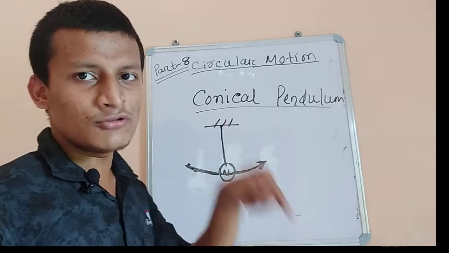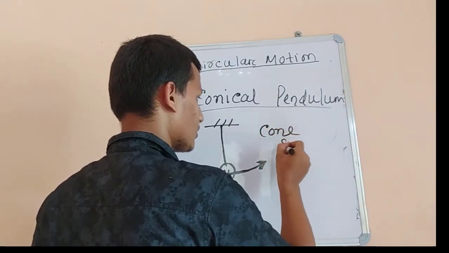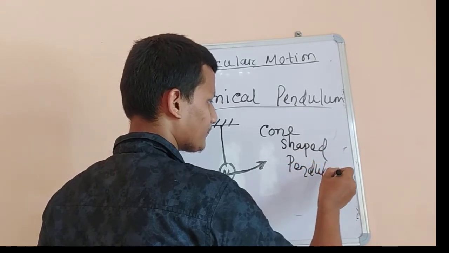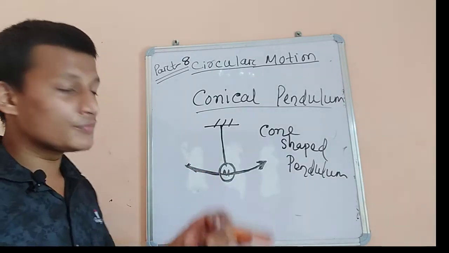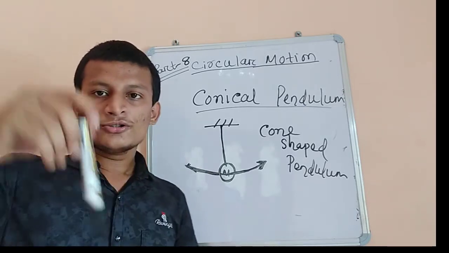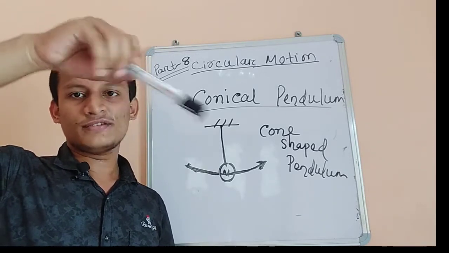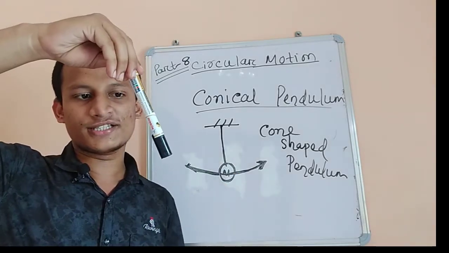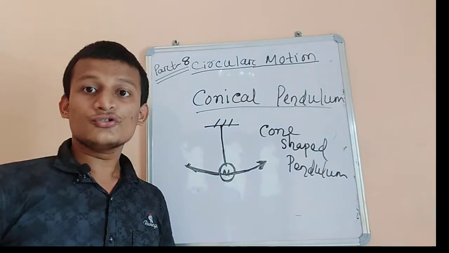Why is the conical pendulum so named? Conical means cone shaped. A simple pendulum can be transformed into a cone shaped pendulum, or conical pendulum. I fix this vertex and move only the bob.